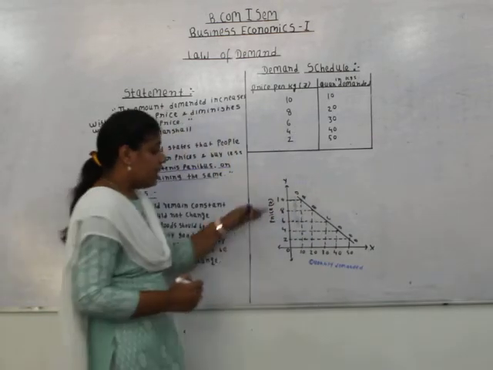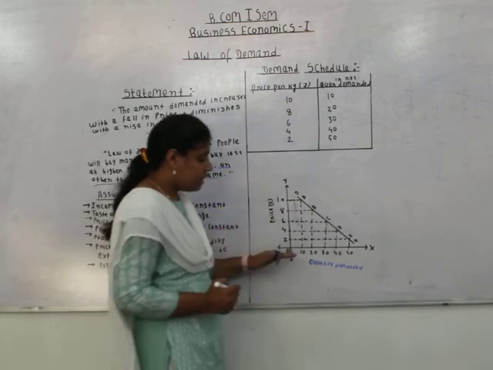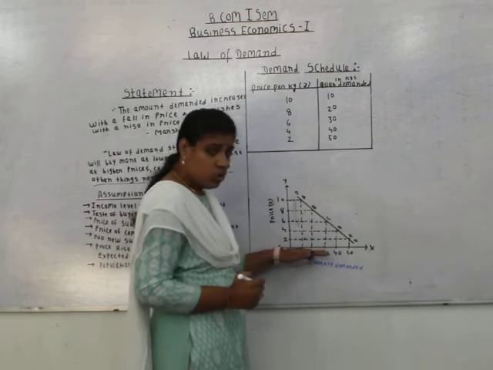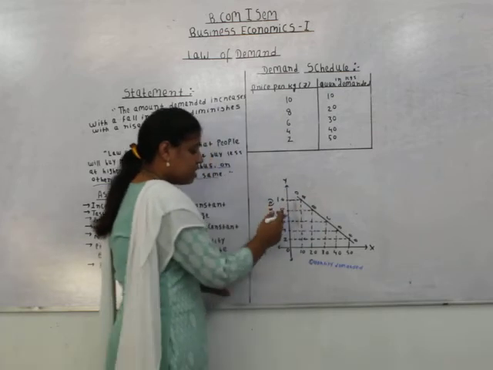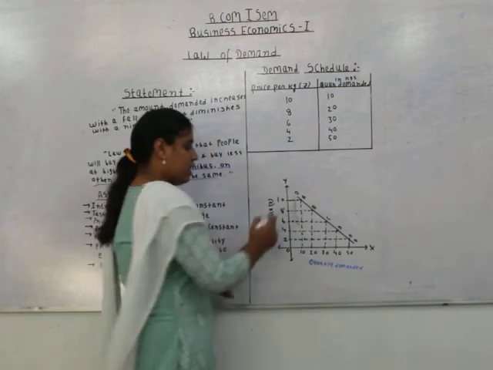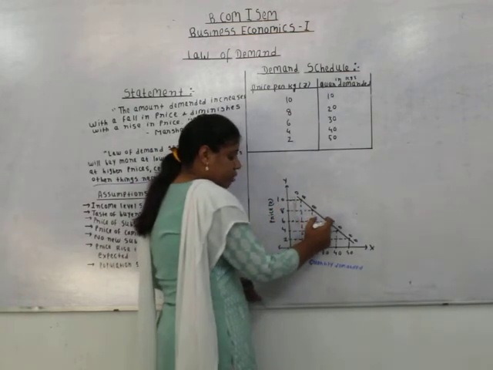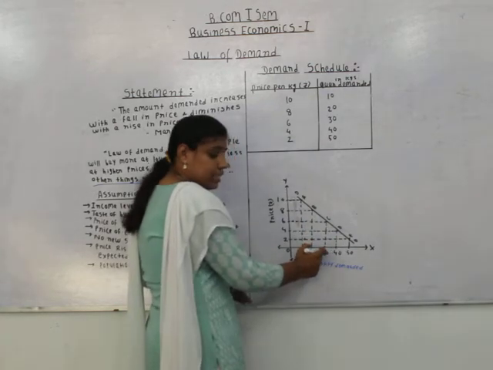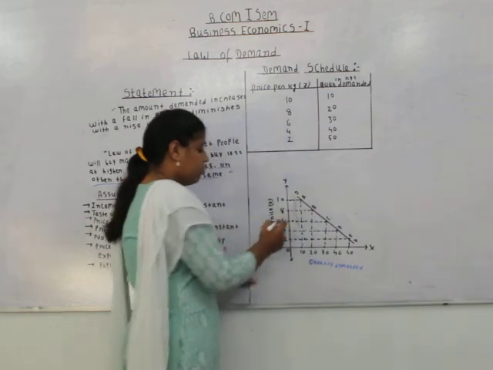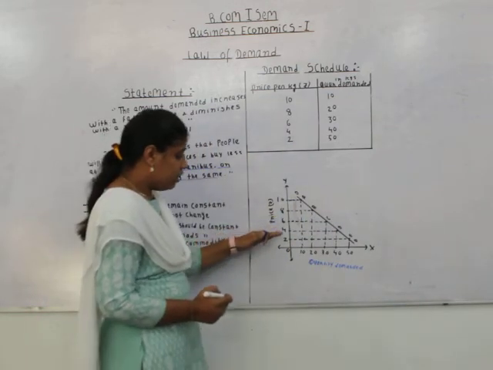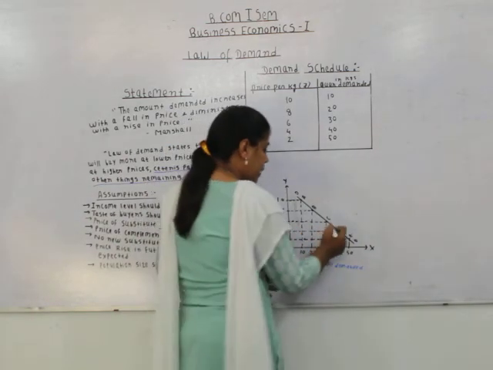Then when the price declines from 10 to 8, the quantity demanded increases from 10 to 20 at point B. Then when the price declines further to 6, the quantity demanded becomes 30 kgs from 20 kgs at point C. Then when the price declines further to rupees 4, the quantity demanded increases to 40 kgs at point D.